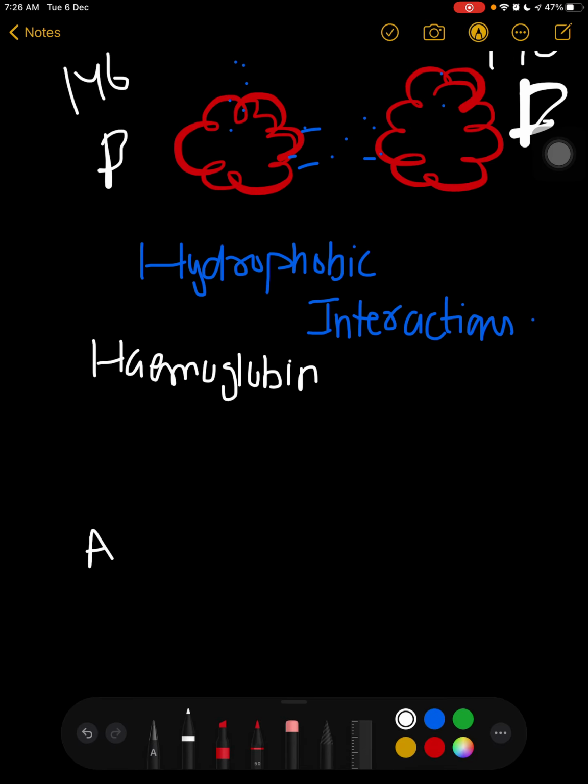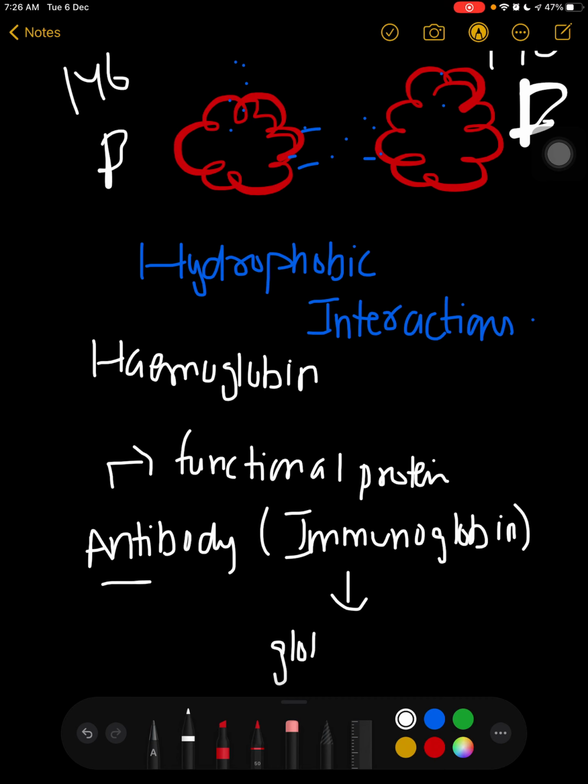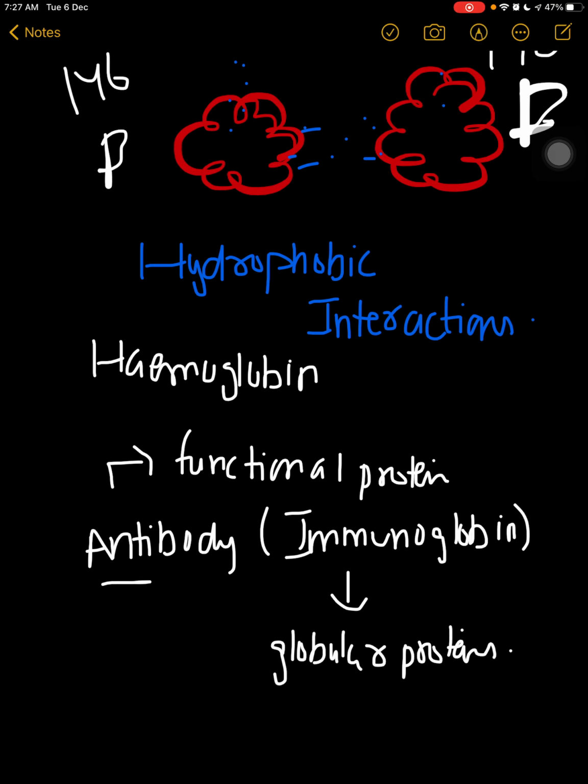Now if we talk about antibodies, they are known as immunoglobulins. Antibodies are functional proteins, but they are made up of globular proteins, right?